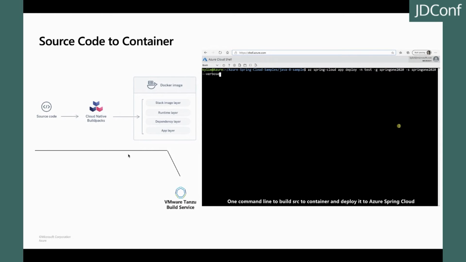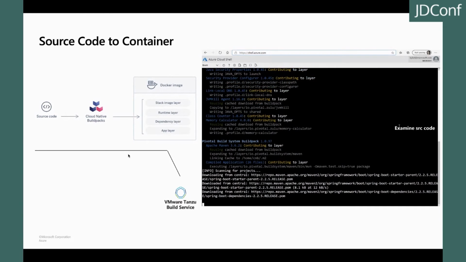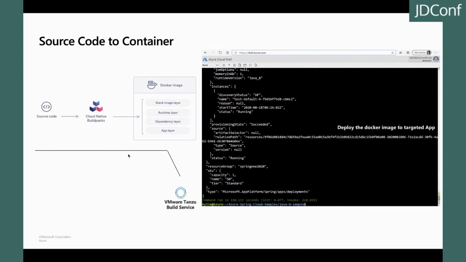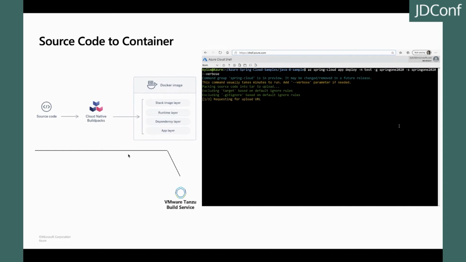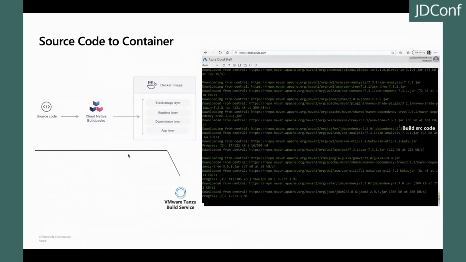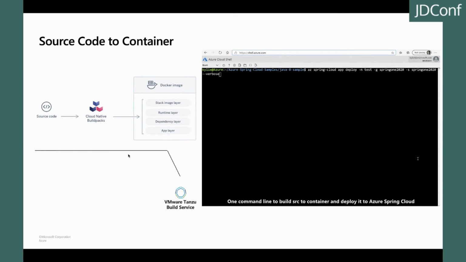So I'm going to show you a little bit of the magic here. So watch the screen here. As you can see, you only need one command, and you get your source code containerized and up. And what you'll see there, it starts to analyze your Spring Boot application and add the layers there. This is done a little bit quicker. Add the layers in there, and then it builds your application, chucks it into the container registry, and it's done. And I remember when I did this first, I couldn't actually believe that they had created AI technology to analyze my application and run it for me.